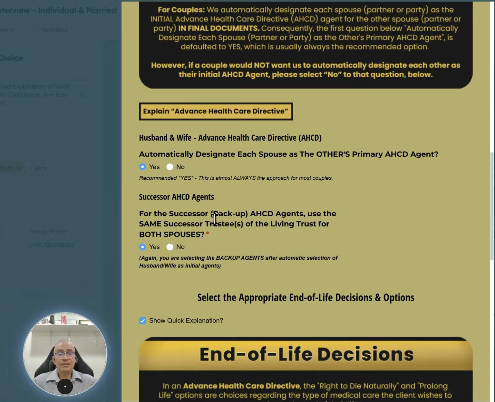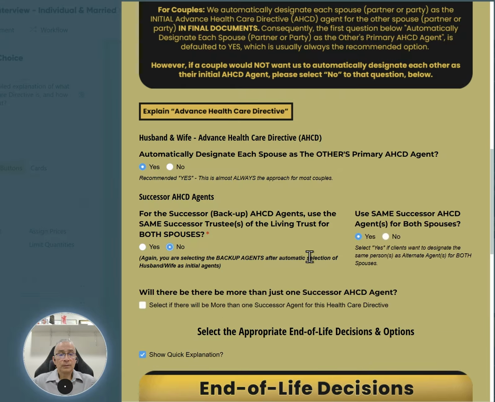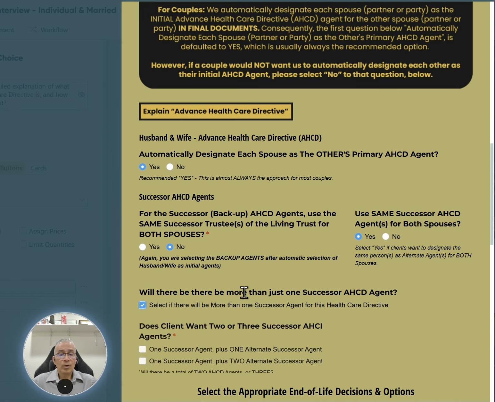don't want to use the same successor trustees as their backup, their alternate successor agents. Select no here. And if they want these other individuals who are not the trustees to be the same alternate and backup alternate for both spouses, leave it as yes. And let's say they want a successor and an alternate successor, you'd select that option there.